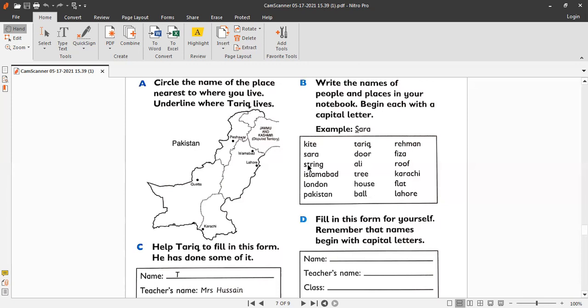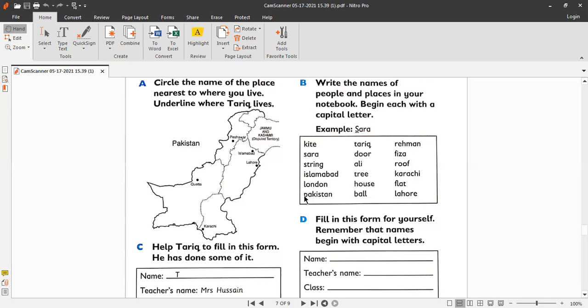Okay, and the number 3 word is string. It is not a special name. Islamabad, yes, it is a very special name because it is the capital city of Pakistan. So you need to cross out this small i and write capital I here, for Islamabad, because it is a proper noun. And London, cross out the small letter l and write capital L here because London is a proper noun. It's a very special name.